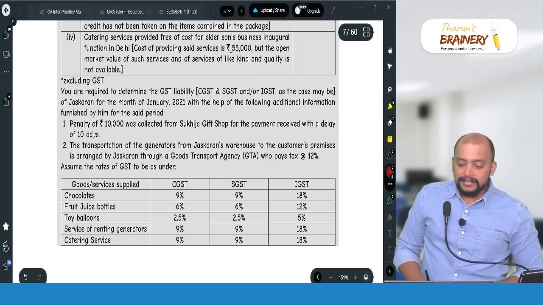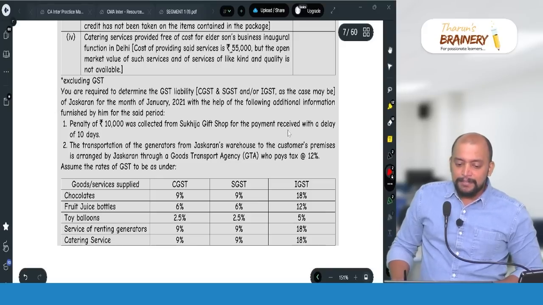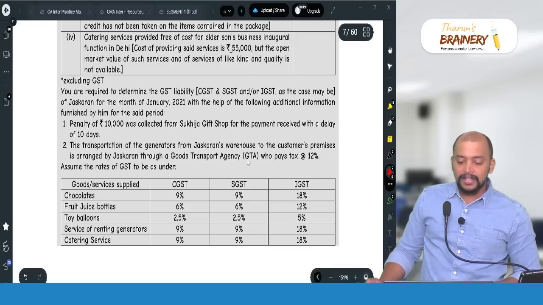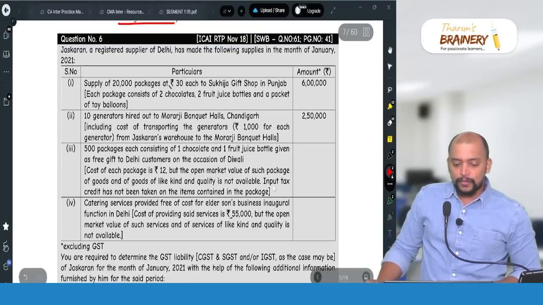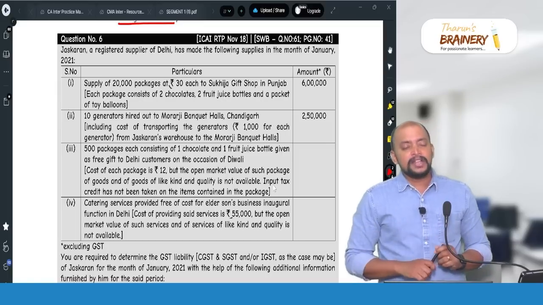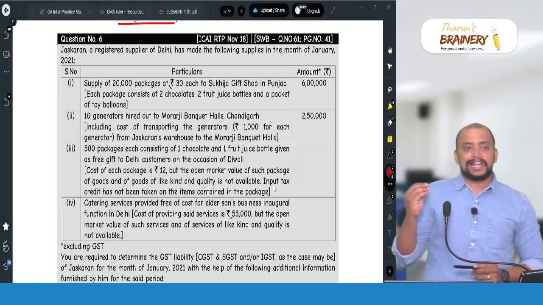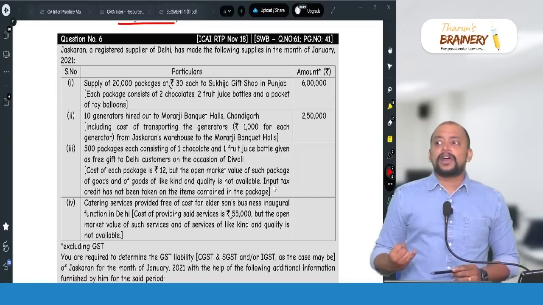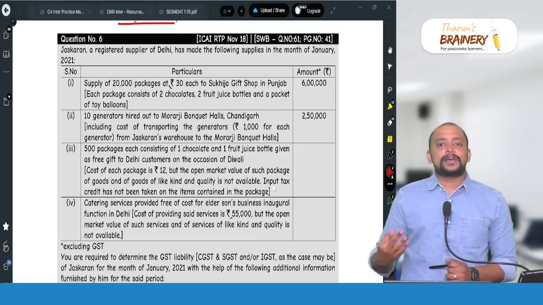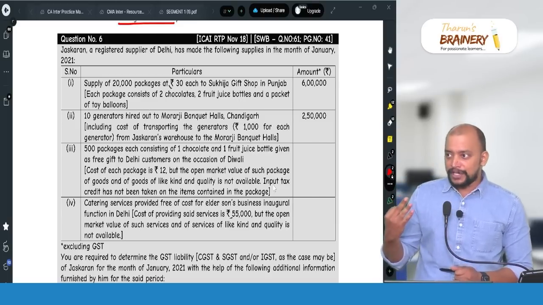And there is some information here. Penalty of 10,000 was collected from Shukija gift shop, that we will see later. And the transportation of generators, some tax rate is given, and chocolates, fruit juice bottles, the rates are given. Now let's interpret one by one. And here we need to compute the GST liability. Whenever we are computing the GST liability, check is it supply or not, and then check is it taxable or exempted, and then who is liable to pay GST. So these three things we need to see.